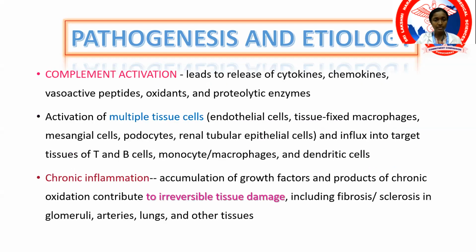The complement activation happens and there is formation of the immune complexes. Various cytokines and inflammatory mediators are released that result in chronic inflammation. This chronic inflammation can finally result in irreversible tissue damage and fibrosis, especially involving the kidney, that is the glomeruli, arteries, lungs, as well as other tissues.